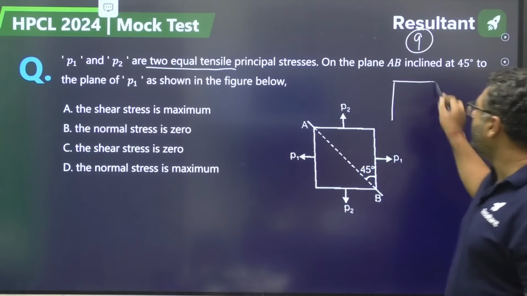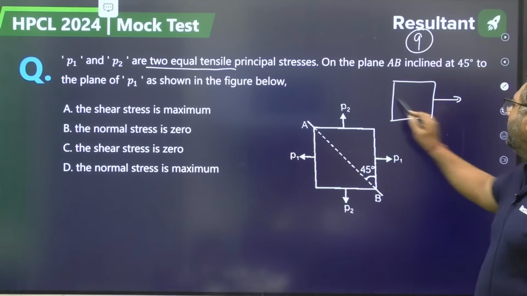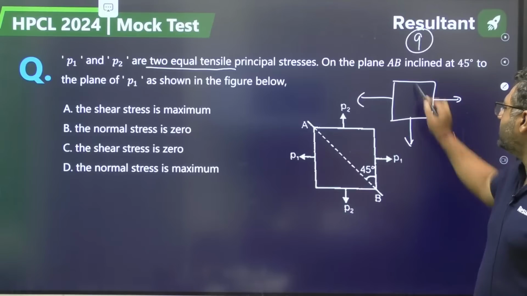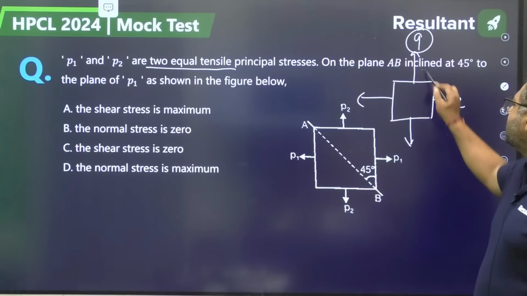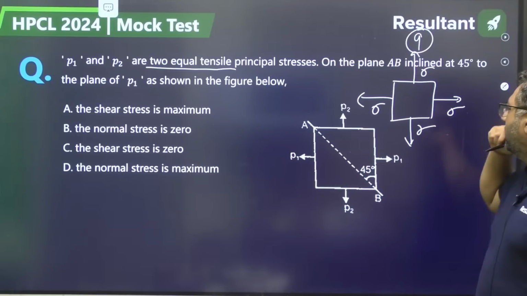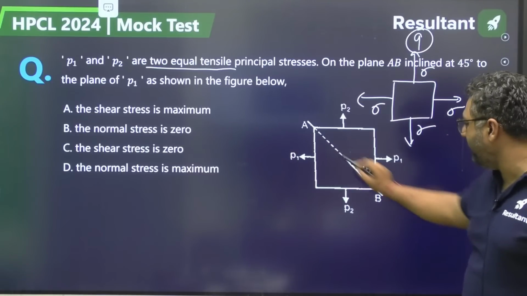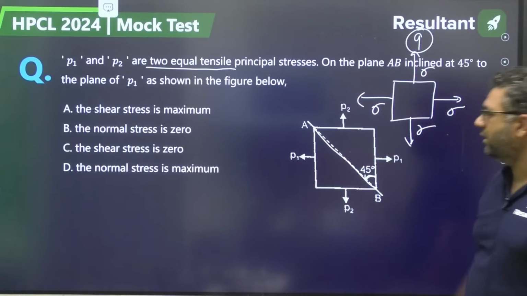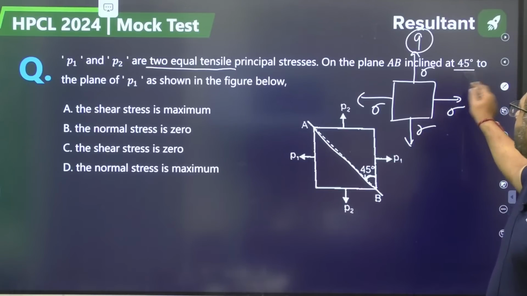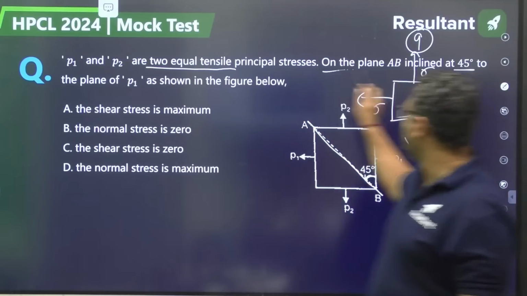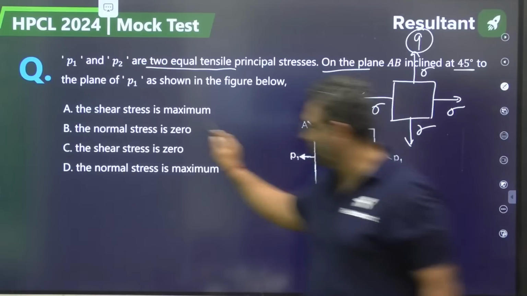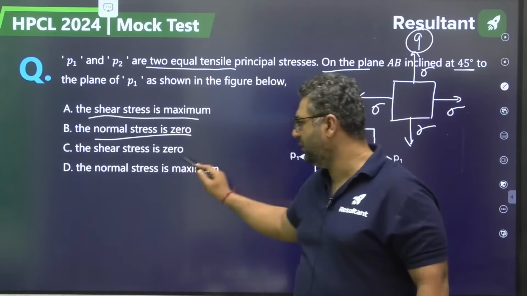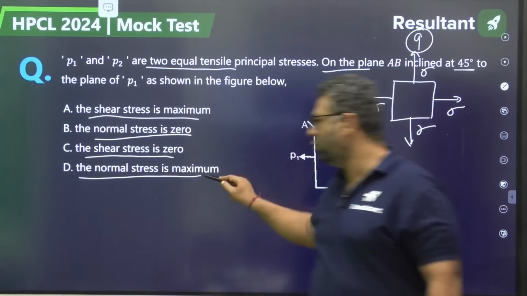So you can feel it like this. They are equal. This is the given state of stress. Sigma, sigma, sigma, sigma. And they are asking, there is a plane AB at an angle of 45 degrees. Find out on the plane AB: shear stress is maximum, normal is 0; or shear is 0, normal is maximum.